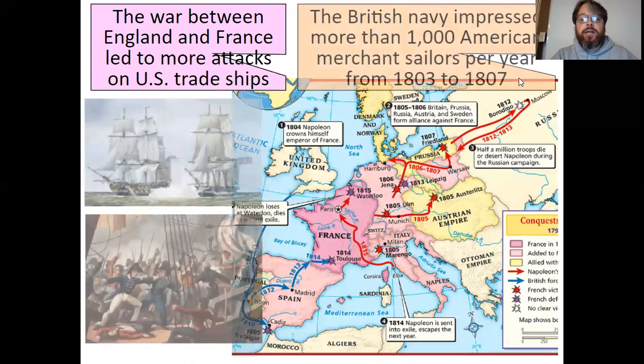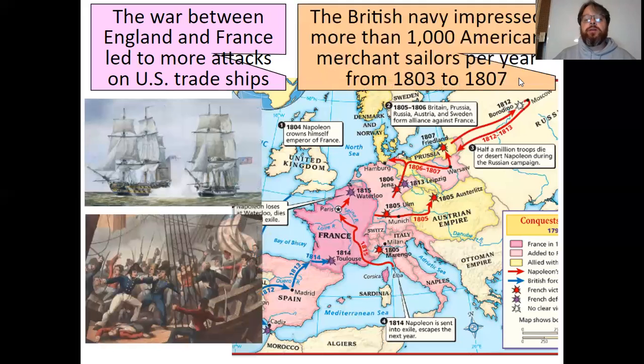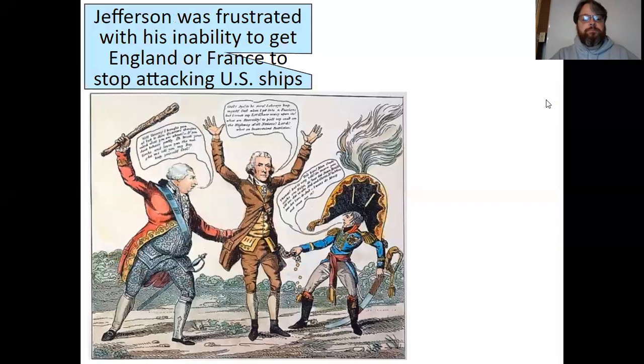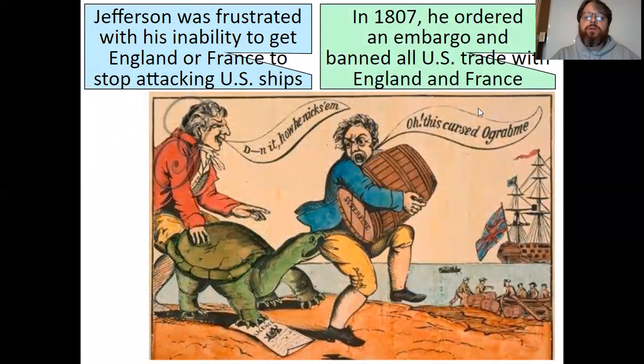And when they were doing that, the British Navy would impress more than 1,000 American sailors per year from 1803 to 1807. We'll talk about impressment tomorrow more when we talk about the War of 1812, but it basically meant that American sailors were being taken captive and forced to work in the Imperial English Navy, British Navy. Jefferson was frustrated with his inability to get England or France to stop attacking U.S. ships. In 1807, he ordered an embargo and banned all U.S. trade with England and France. Again, we'll talk about this in more detail tomorrow, because this has a big impact on why we had a war called the War of 1812.